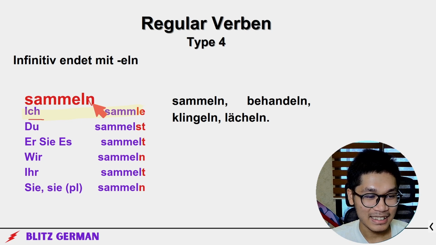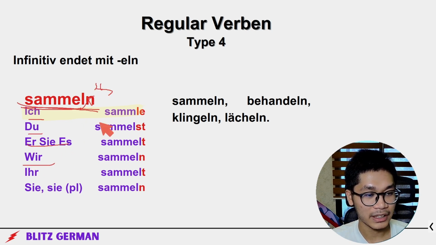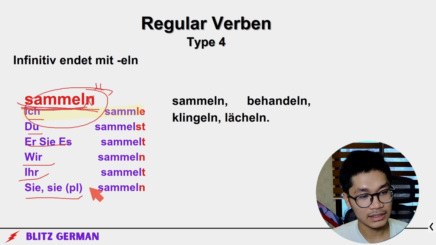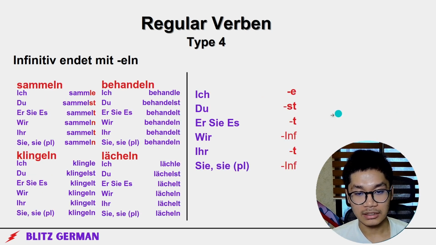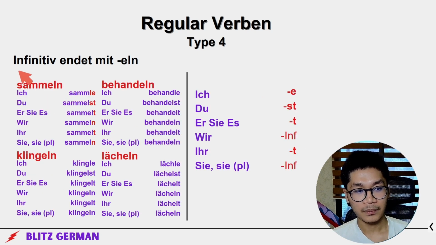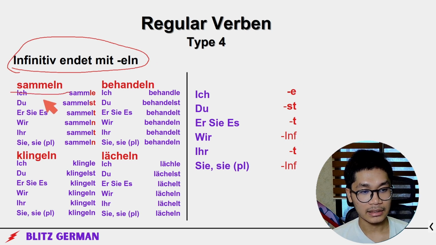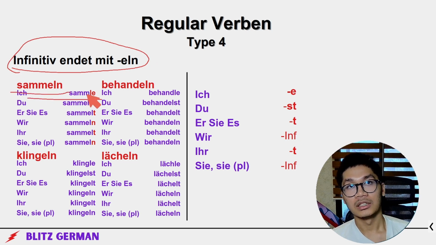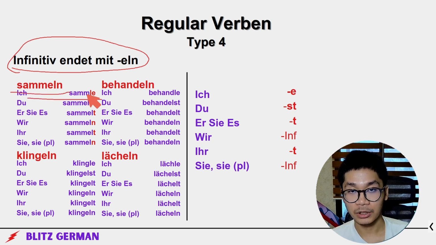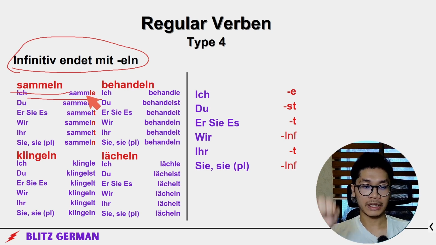Ich sammle, du sammelst, er sammelt, wir sammeln, ihr sammelt, sie sammeln. This is the summary. Infinitives ending with -ln: ich sammle. Sammeln means to collect. Behandeln means to cure, to treat, or to approach. Klingeln is to ring the bell, to ring.